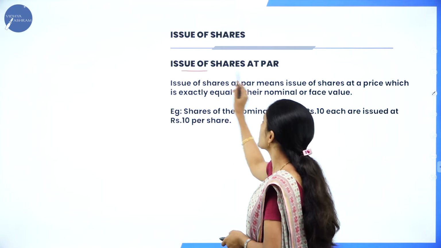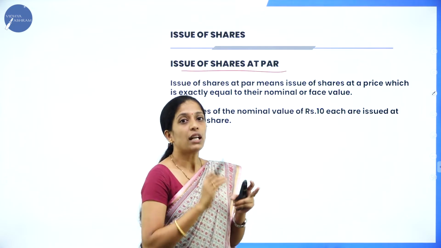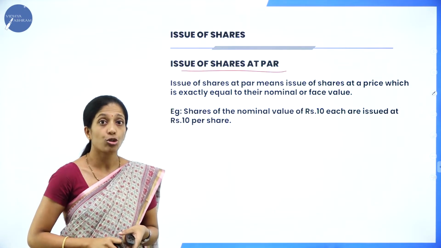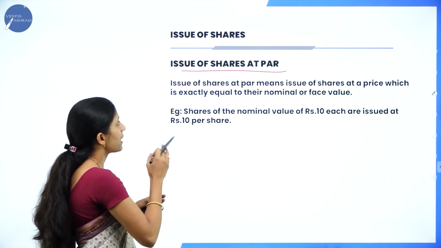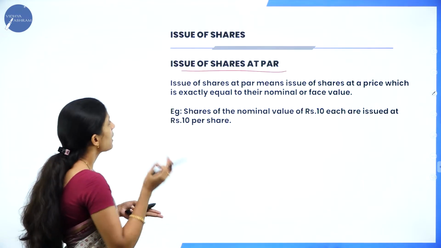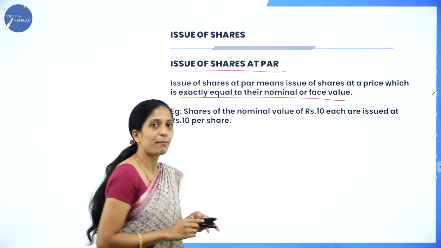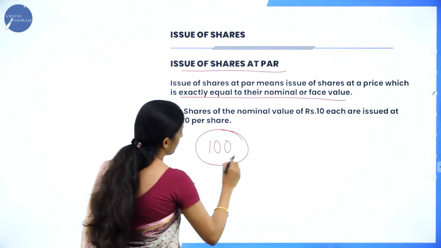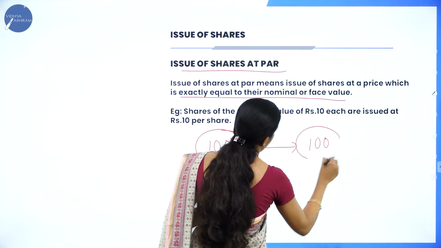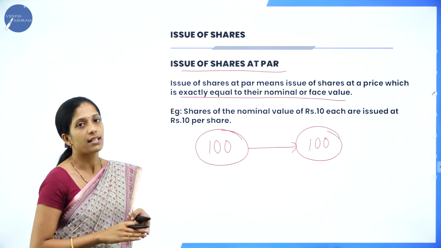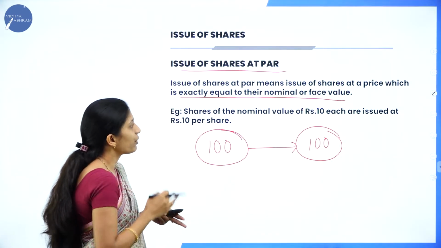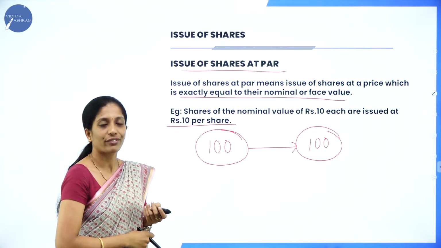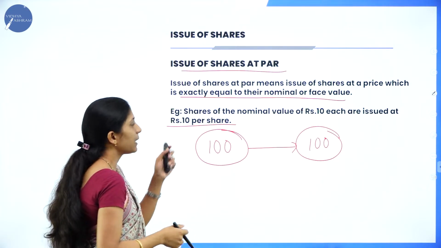Next is issue of shares at par. Already we have discussed: if the share is issued equal to the nominal value, it is called issue of shares at par. It means issue of shares at a price exactly equal to the nominal value or face value. For example, if the value of a share is rupees 100 and they issue it at rupees 100 only, then it is known as issue of shares at par. Shares of nominal value of rupees 10 each issued at rupees 10 per share is also an example of issue of shares at par.